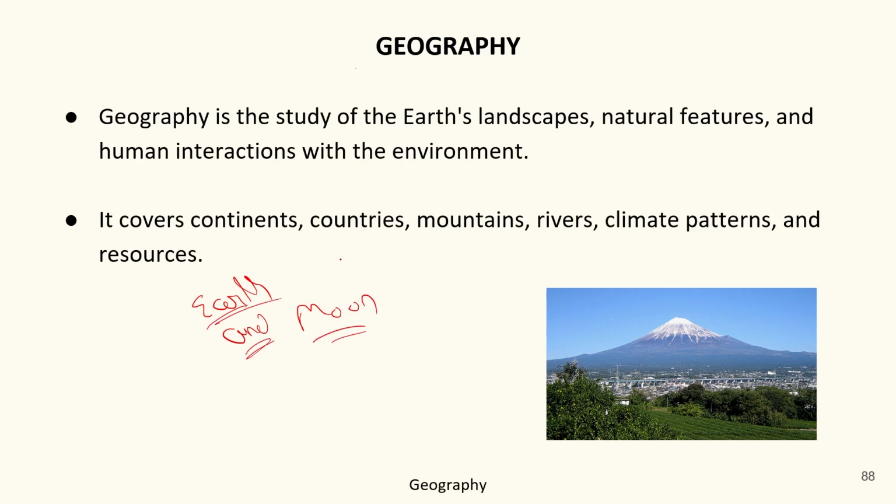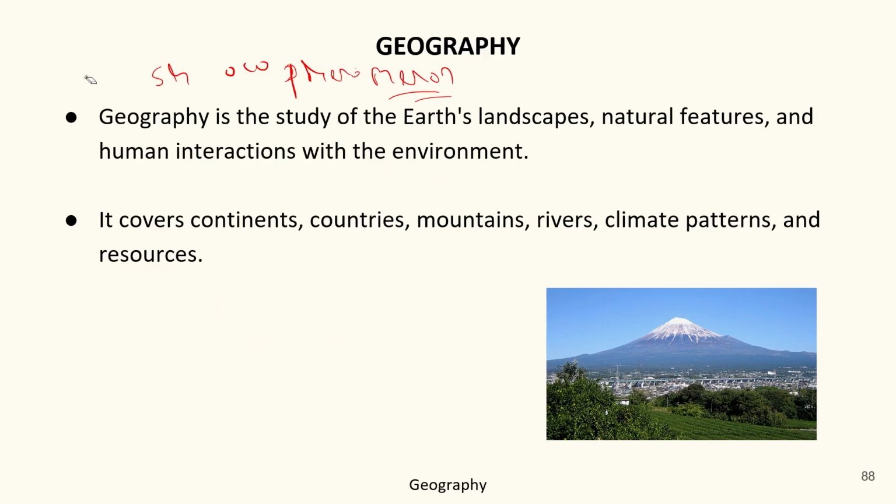Due to this, various shadow phenomena happen, and we term them as eclipse. Got it? So now let's have a look over two types of eclipse.